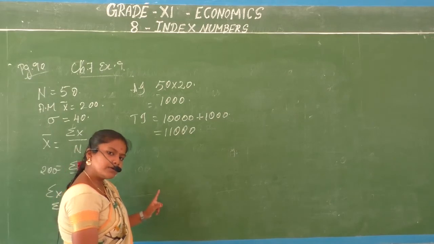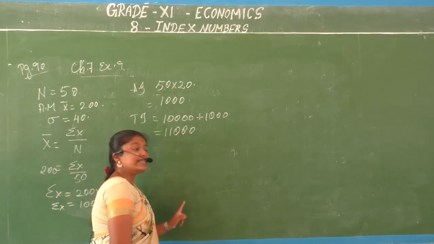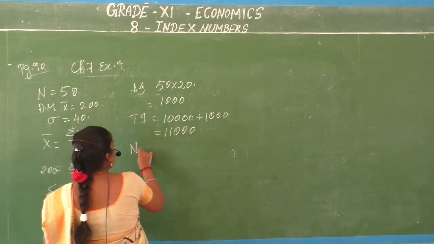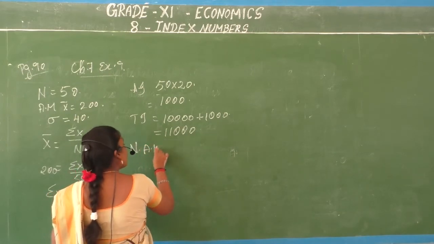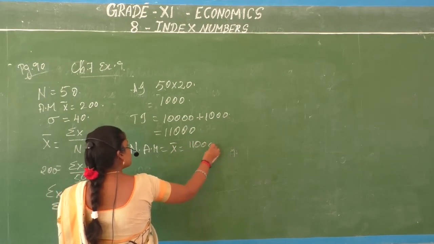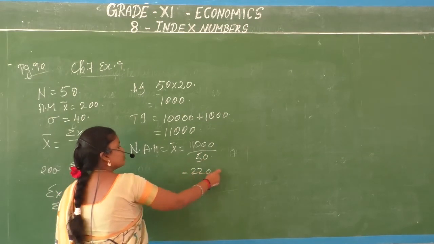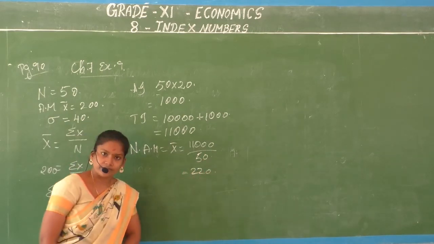Now you need to calculate your new average daily income. So the new average, new AM, your X bar will become 11,000 by 50, which is 220.